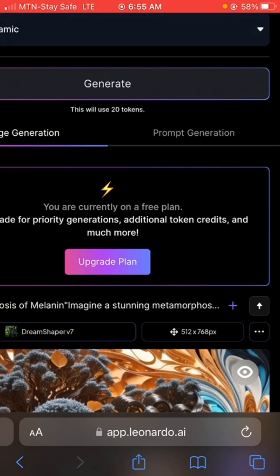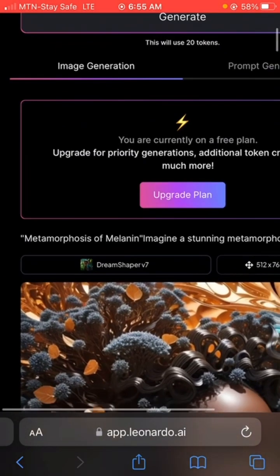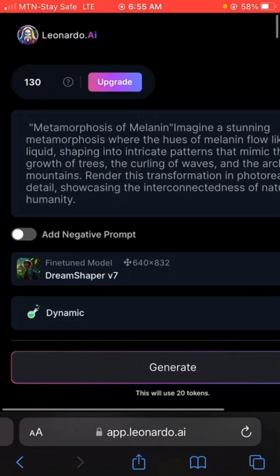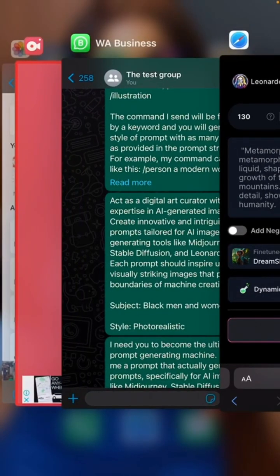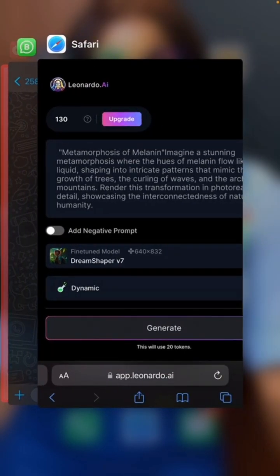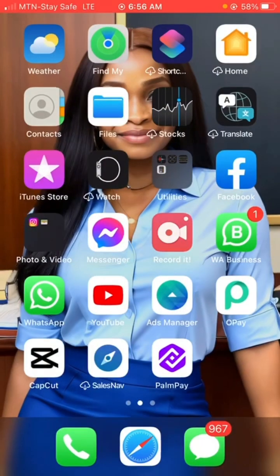Like I said, I'm going to be giving you access to those prompts that you can use with ChatGPT, so that ChatGPT can generate a stream of prompts for you that you can now use on Leonardo.ai. I'm going to be leaving the link in the description so that you can get it, all right? But if you don't want it, you can go ahead and learn how to generate your own prompt, right? So see how it's going to look.